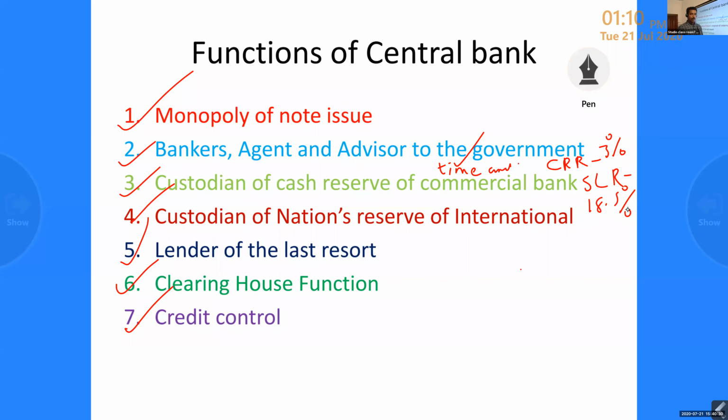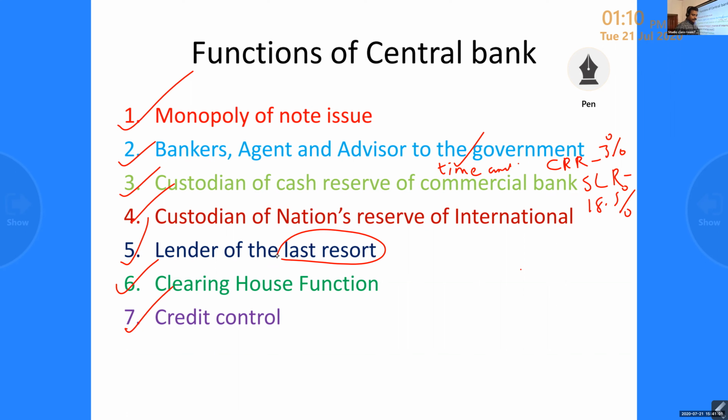The central bank will provide the fund to the commercial bank. Okay, so it saves the bank from failure, because it functions as a lender of the last resort. Our family won't give any amount, but the commercial bank will get the amount from the central bank. Okay, lender of the last resort.